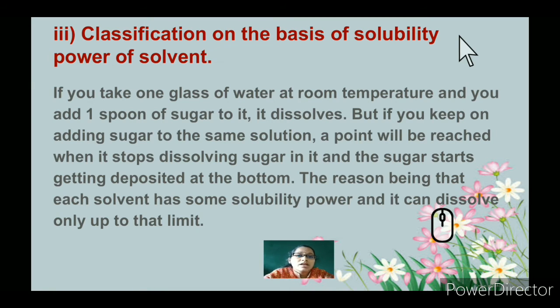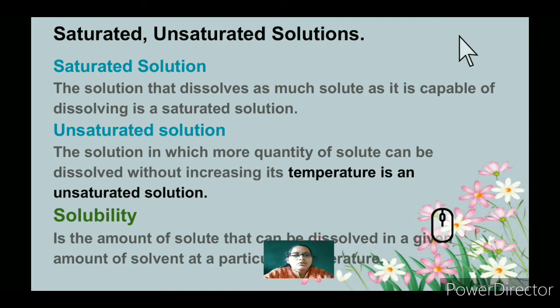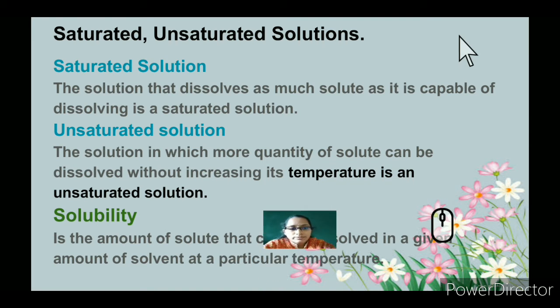So this is the saturation level, the state where the solute, the sugar, is not able to dissolve in the particular amount of water. This is the solubility or the power of the solvent, and this is also known as a saturated solution. The reason being each solvent has a solubility power and it can dissolve the solute only up to some limit. So based on the solubility, there are 2 types, saturated and unsaturated solution.